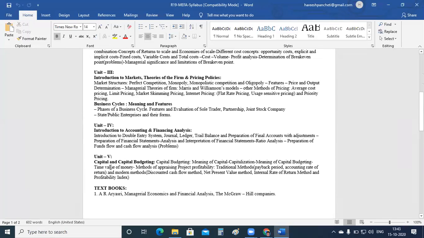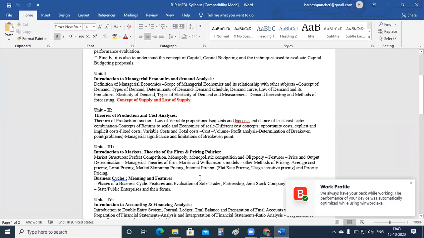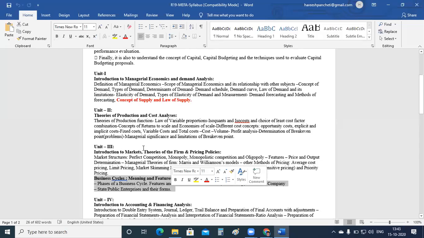Priority pricing: in the third unit only, we have one more concept, right? The thing which is in the fourth unit in the previous syllabus, they have made it a part of the third unit itself. So we have not yet completed the third unit fully. We have completed only half of the syllabus of the third unit.